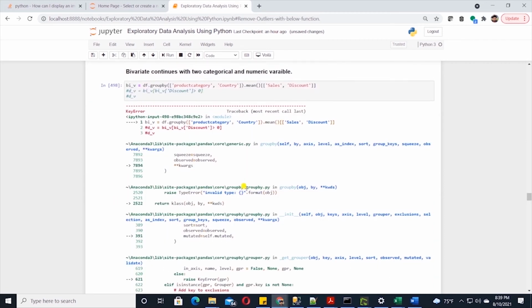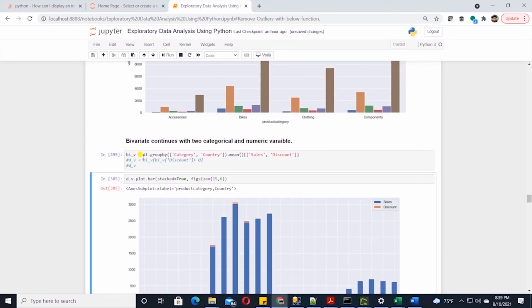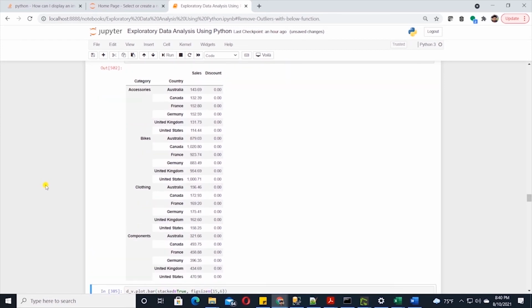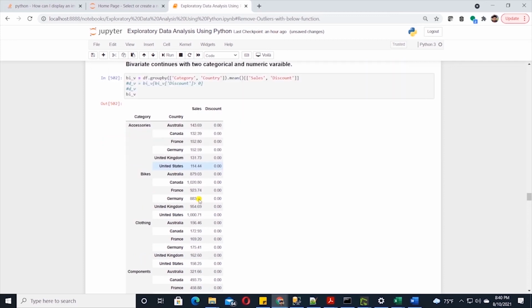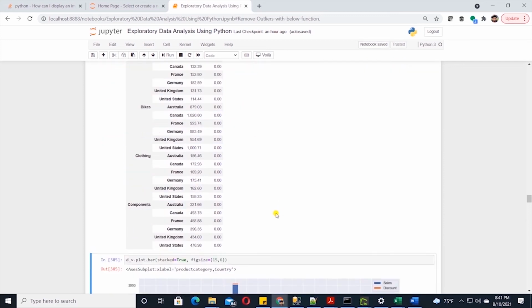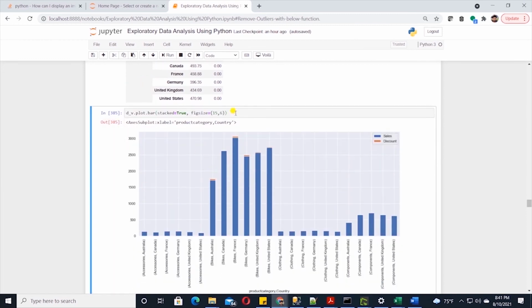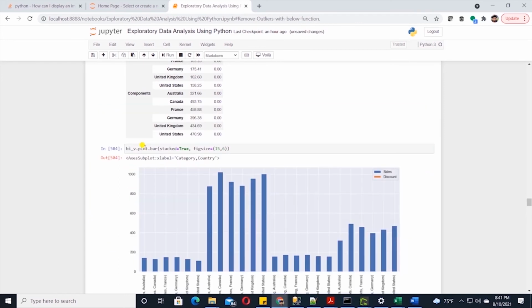I'll go ahead and update the column reference and rerun the cell. Let's call the data frame to get a sense of the data. I do see average sales amount, but I don't see any discount values. I suppose discount values were present on the observations that were outliers. Anyways, let me plot this data in a chart as is, and I'll update the data frame to reference from the previous cell, which will be bi_v, and run the cell.